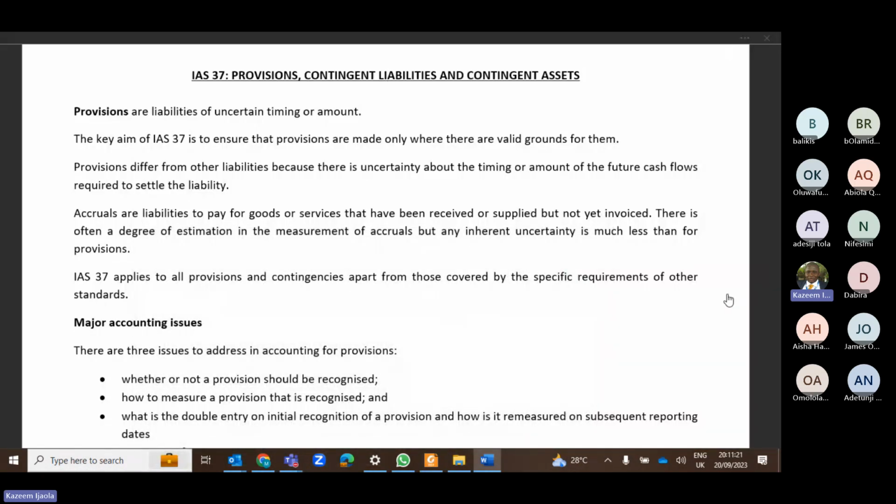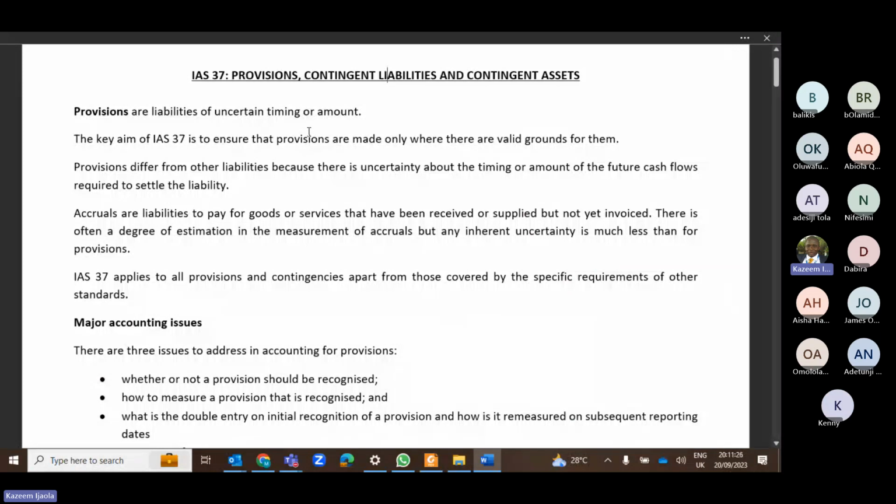So we will be looking at three different issues under IAS 37. The first issue that we'll be addressing is provisions. The second one is contingent liabilities, while the third one is contingent assets. Let's look at them one after the other, and we'll focus on the first one, which is provisions.